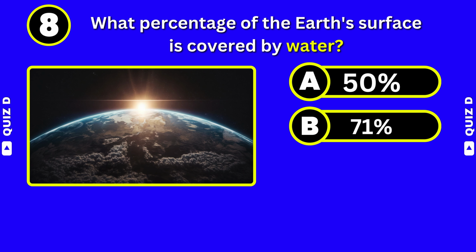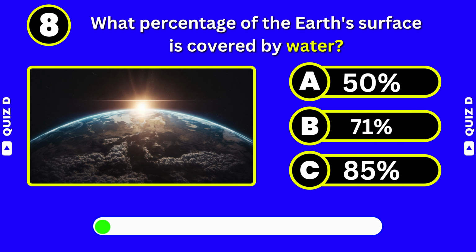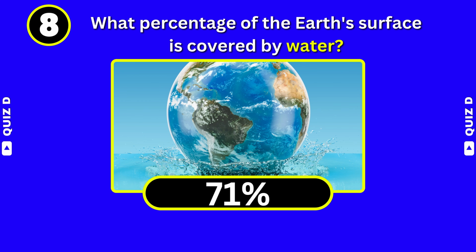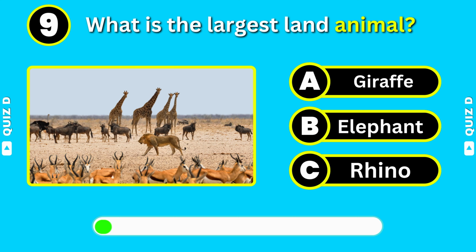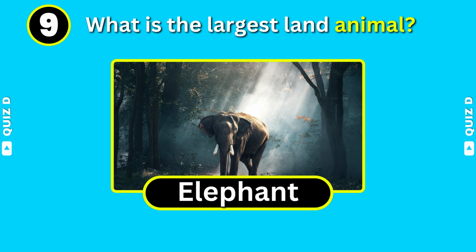What percentage of the Earth's surface is covered by water? It's 71%. What is the largest land animal? It's elephant.